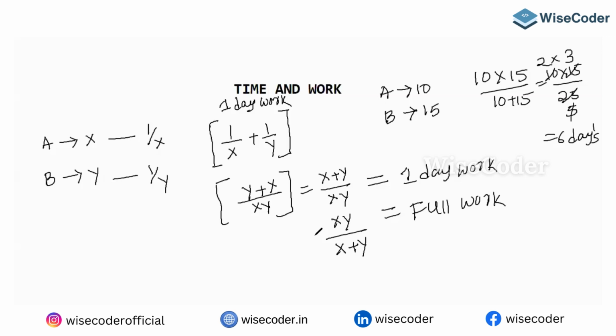Every method has its own speciality. That's how we finished this question. So the second method is the best among the three.